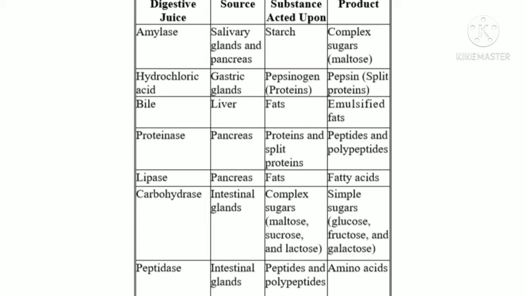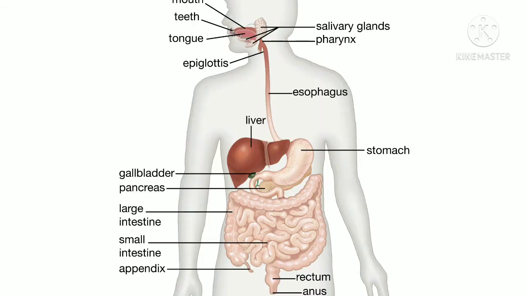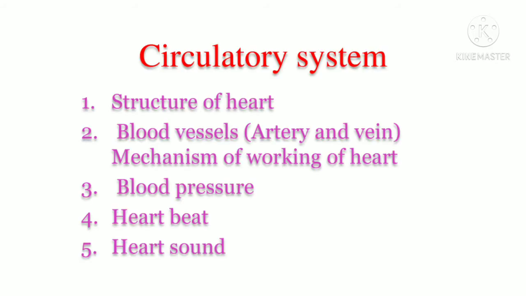So in this chapter, you should be able to write about each organ or each gland that is involved in digestion. So you should remember the enzymes or the digestive juices that are involved in digestion of carbohydrates, digestion of lipids or fats, and digestion of proteins. The next chapter is circulatory system.